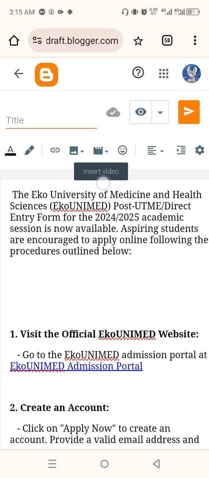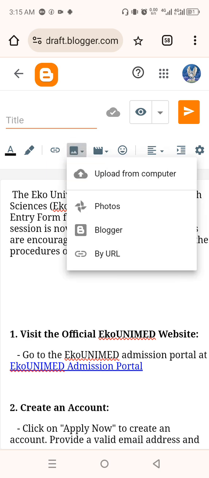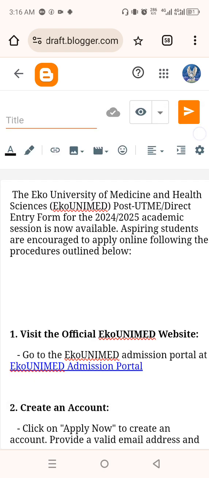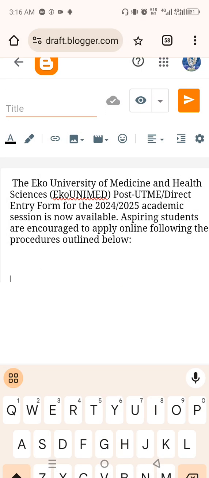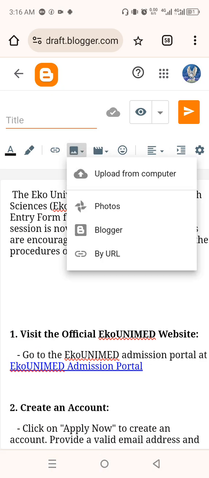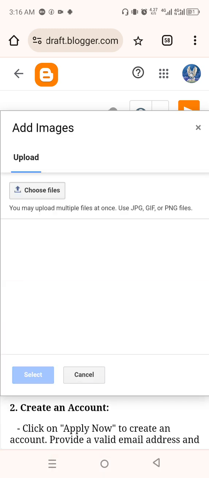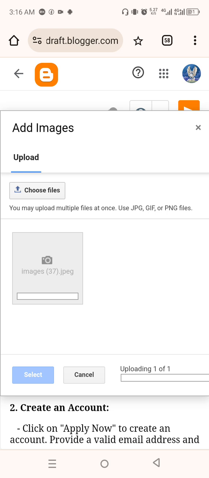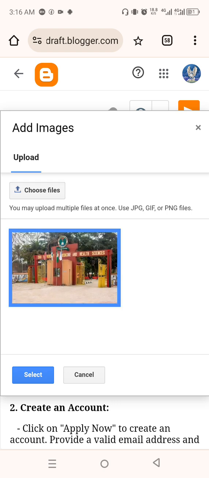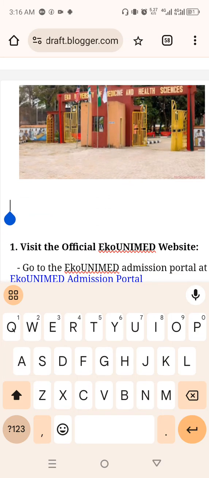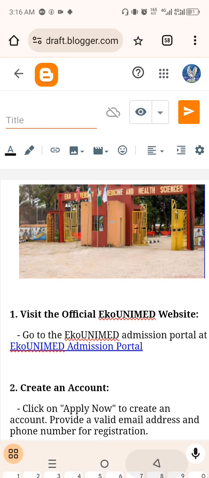You can click here to add video, or here to add image, but we are talking about image today. So keep your console where you want to add your image, click on image, click on upload from computer, and click on choose from file. You can see it's here already, so you just click on upload, and immediately it's uploaded, you click on select, and the image is already available. You can see that everything is all set.